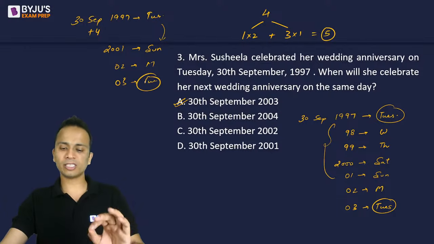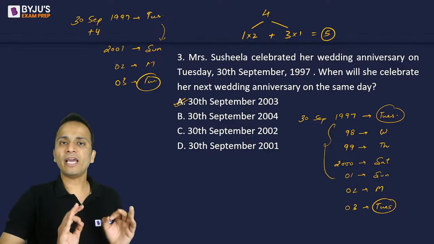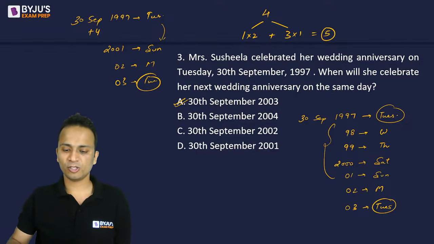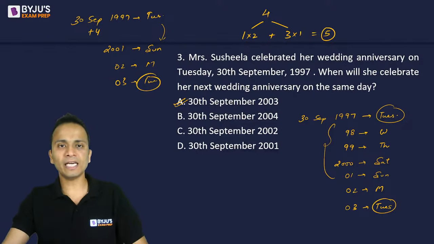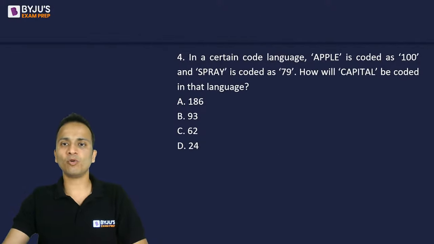All right, so this is how you can save a little bit of your time by saying that in every 4 consecutive years, there will be 5 odd days. All right, so the correct answer for question number 3 will be option A, which most of you have given as the answer. All right, chaliye, badhiya. Let's move on to question number 4.